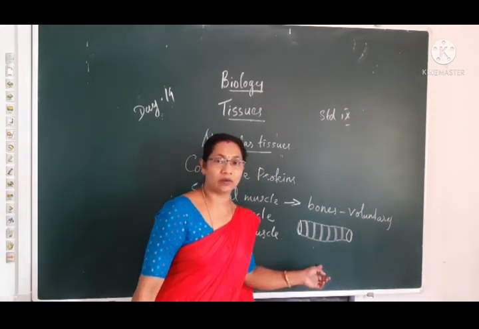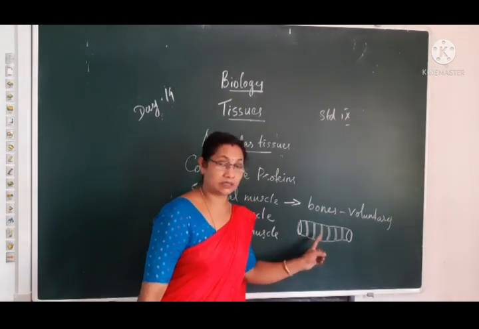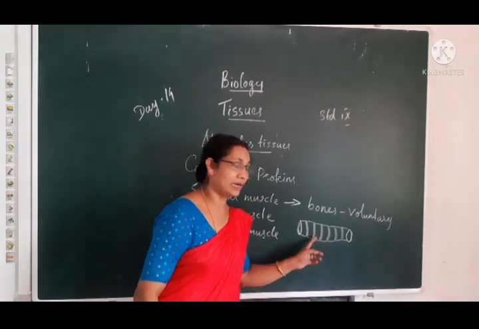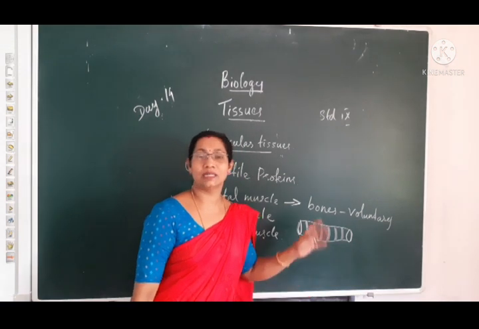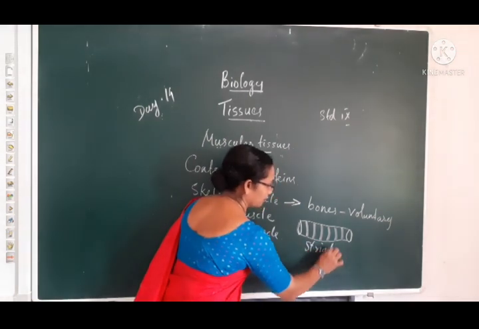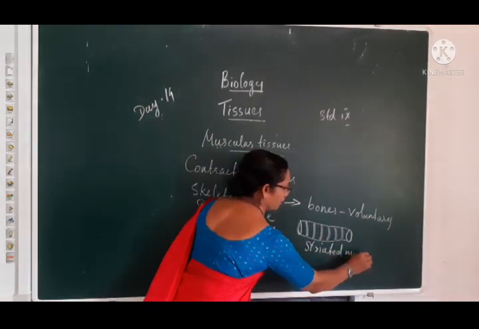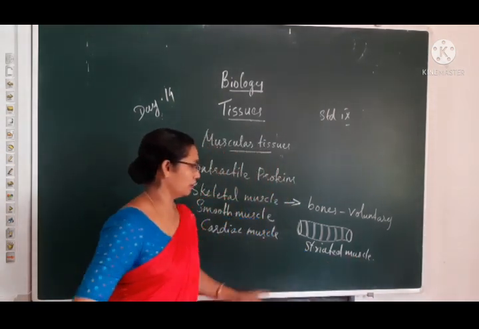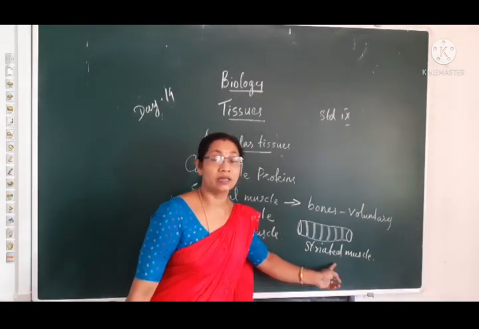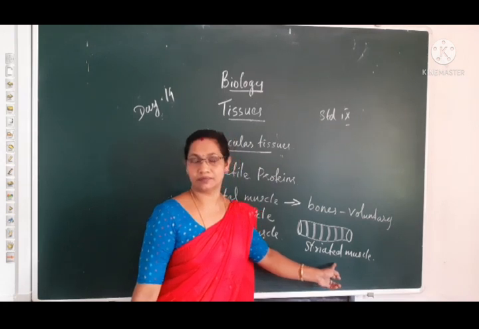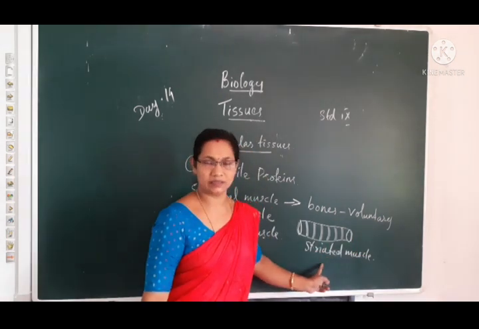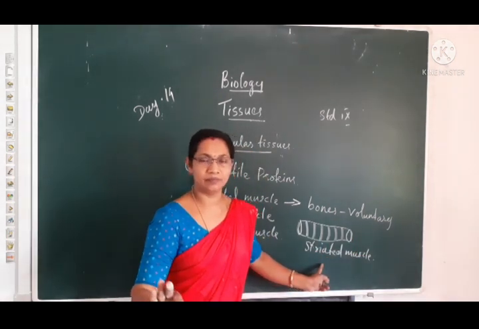So these tissues are also known as striated muscles, because they show the dark and light striations. So skeletal muscle, voluntary muscle, striated muscle are all the same muscular tissue.